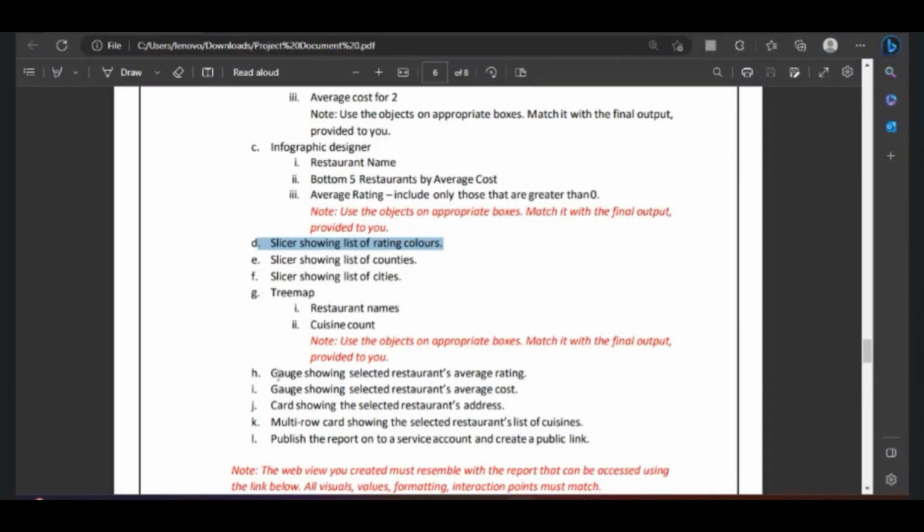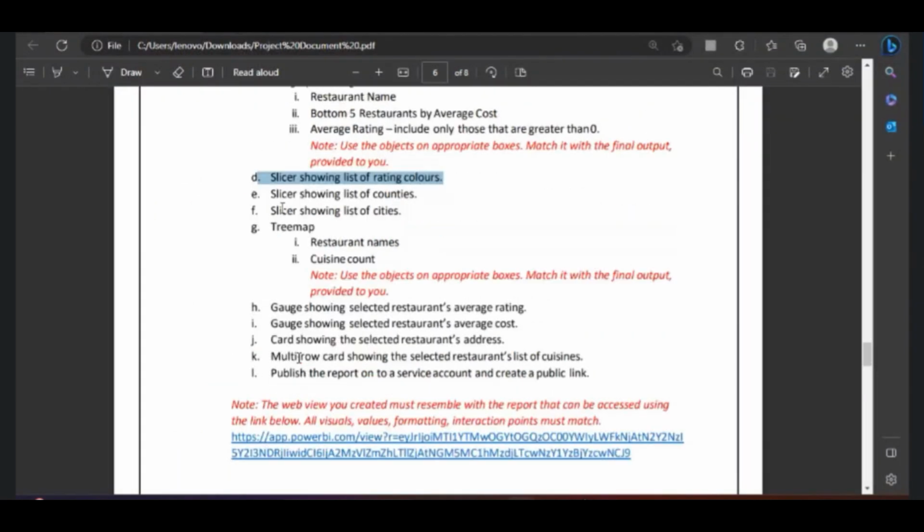Then this is a tree map. We will see everything, I will show you everything. What is a tree map? What is a gauge? What is a card, multi-row card, and how to publish the report in the service and create a public link. This is the final step.